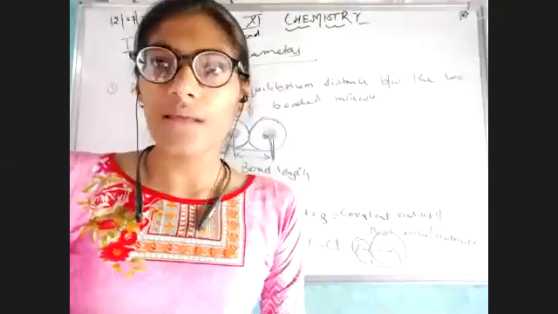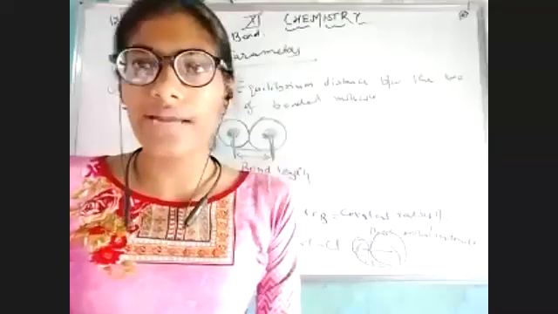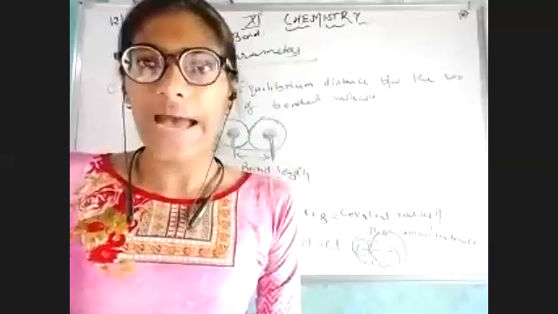So we have studied the bond length and the covalent radius, but we know very well that there are many types of bonds present in our universe: the covalent radius, the van der Waals radius, the ionic bond, and many more.